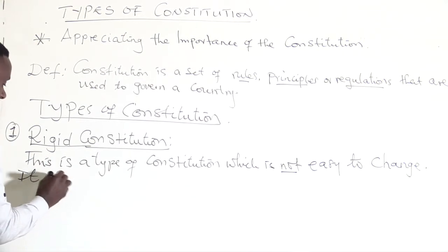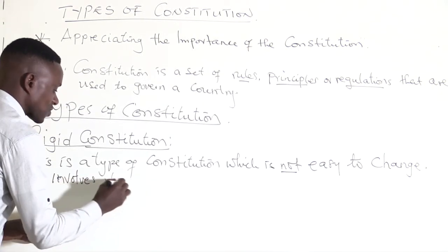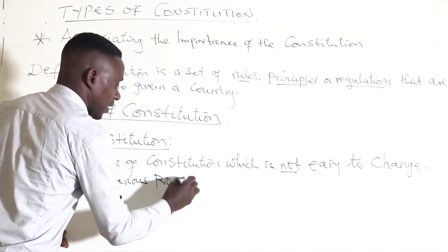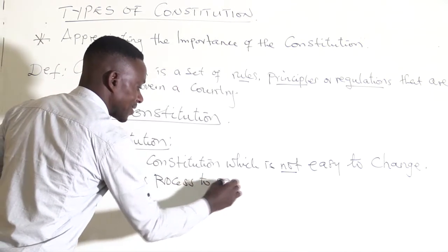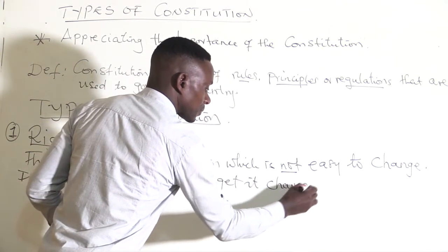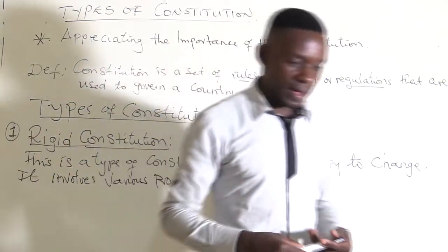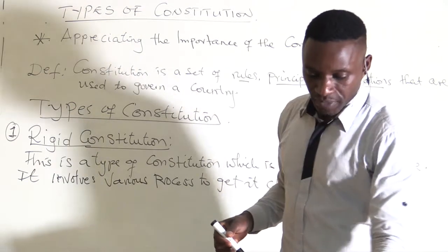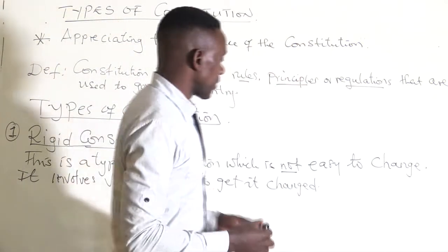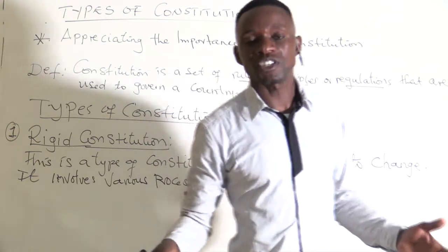It involves various processes to get it changed. I can give an example: in Zambia we have a constitution. For it to be changed, it needs to meet the majority vote.